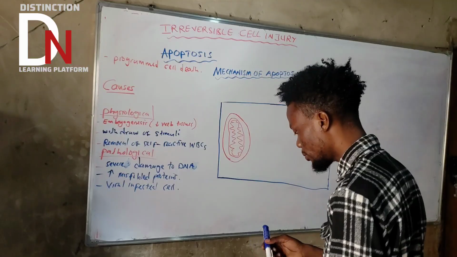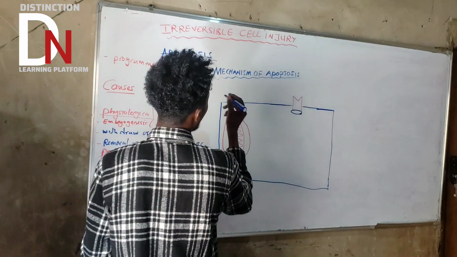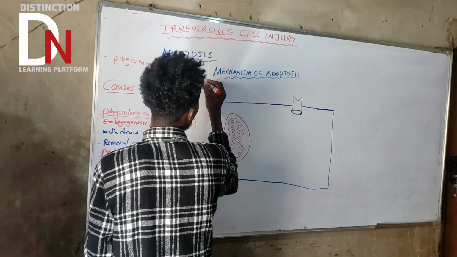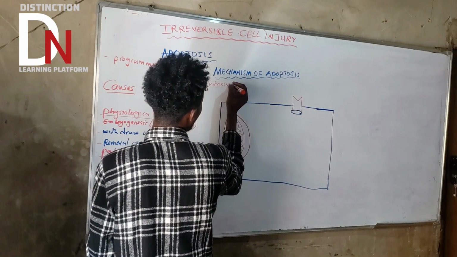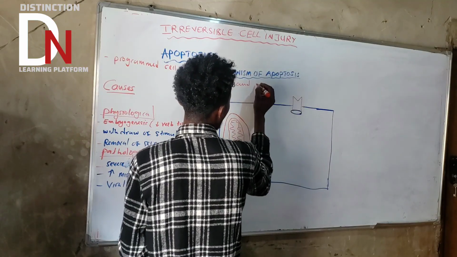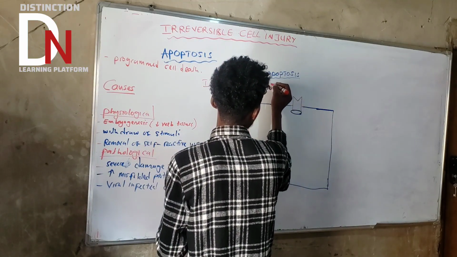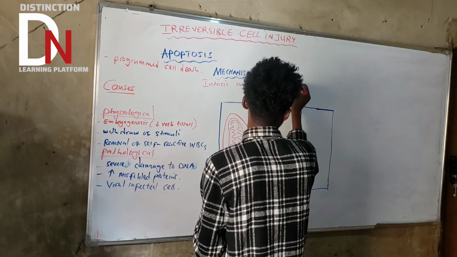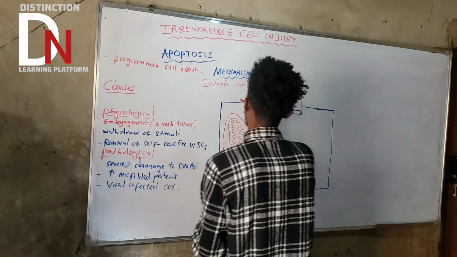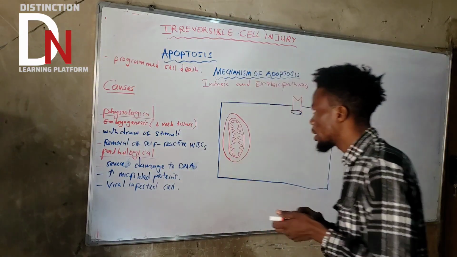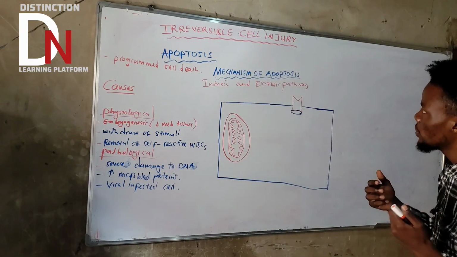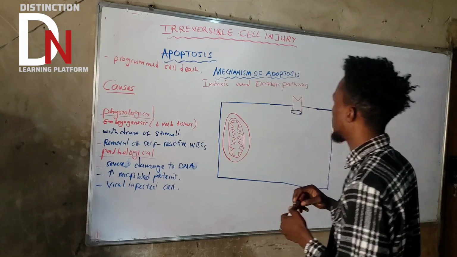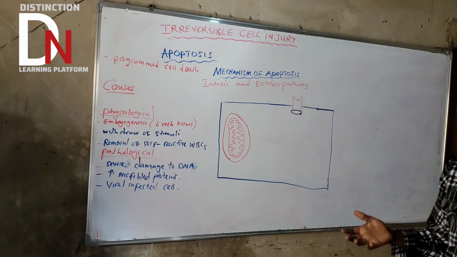So what are we saying? How many pathways do we know? There is the intrinsic and the extrinsic pathway of apoptosis. Okay, so there are two types or two pathways in which apoptosis can happen, either the intrinsic pathway or the extrinsic pathway. So we'll talk about both.